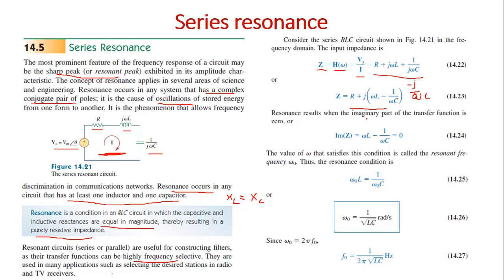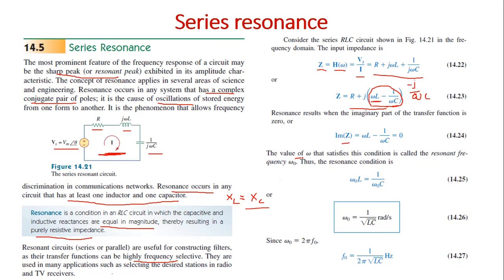Resonance results when the imaginary part of the transfer function is 0. We have already seen the condition for resonance: it is when the inductive reactance and capacitive reactance are equal. So this is the inductive reactance and this is the capacitive reactance. These are equal, so the imaginary part should be equated to 0. So imaginary part of Z, omega L minus 1 by omega C, is equal to 0. Only then we will get XL equal to XC. Now this is the condition for resonance.